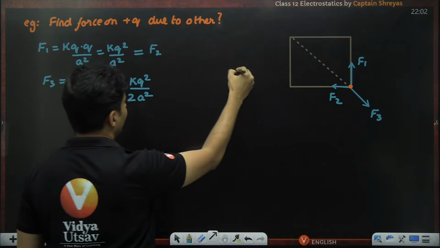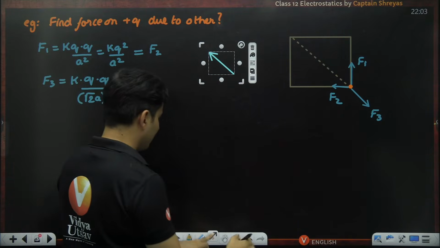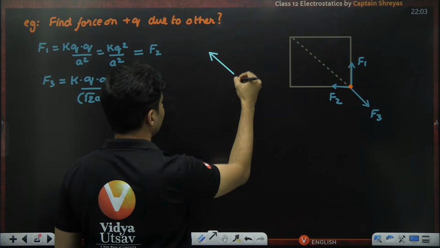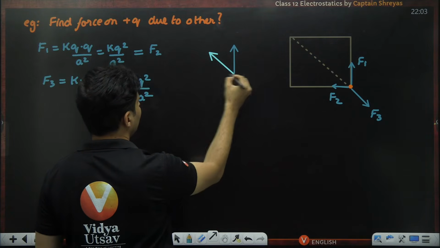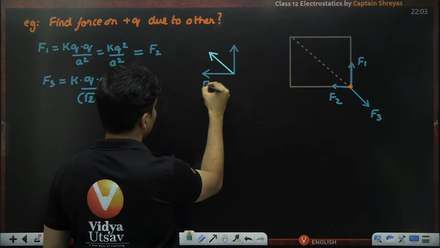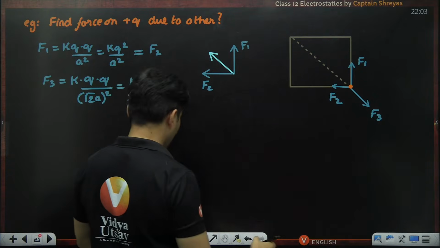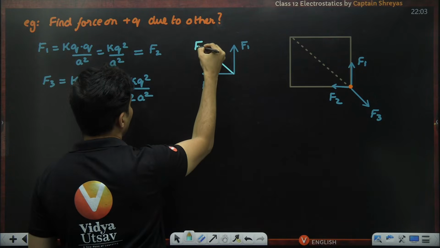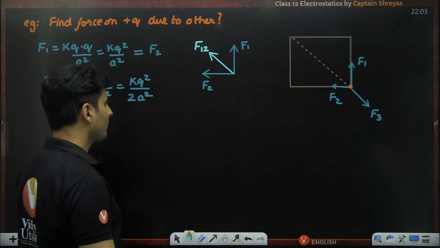So if this is F1 and this is F2, this is the resultant of F1 and F2. I will call it F12.